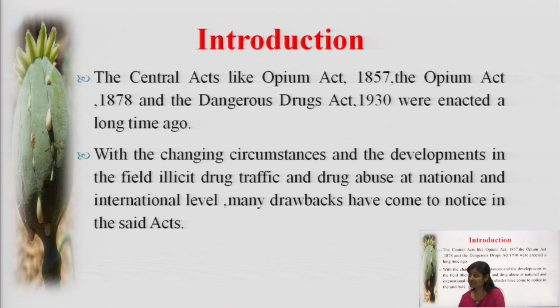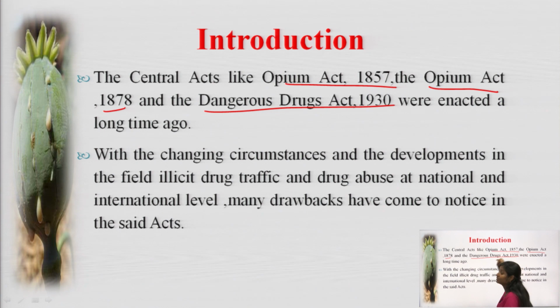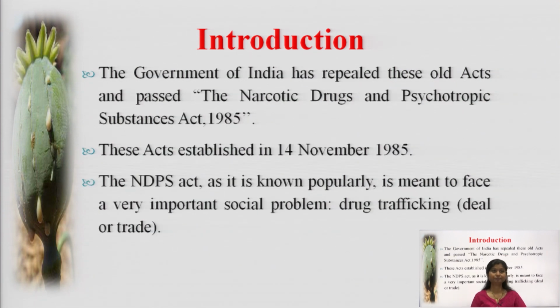That are the three acts, that is the Opium Act 1857, the Opium Act 1878, and the Dangerous Drug Act 1930. So there were many drawbacks in these acts which were used to control the narcotic and psychotropic substances, which led to the development of this present act. So let's go through the other slide.